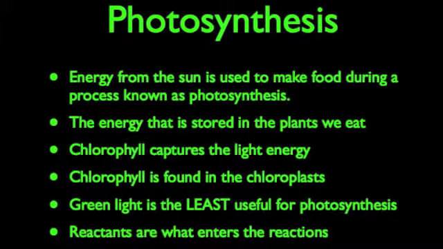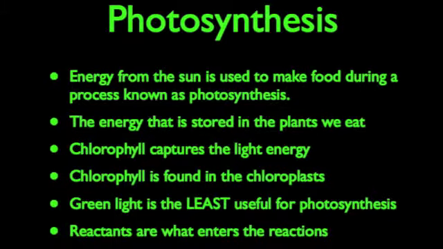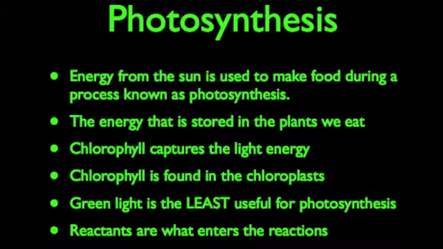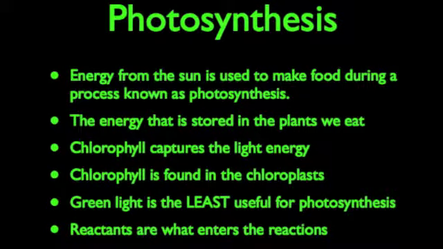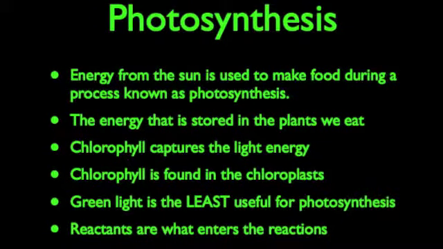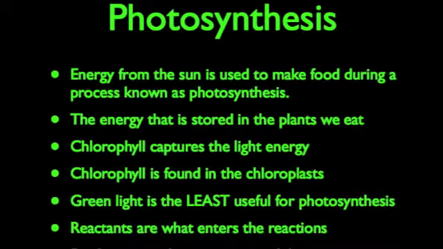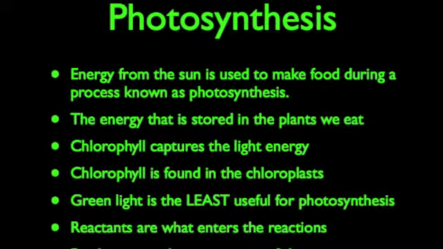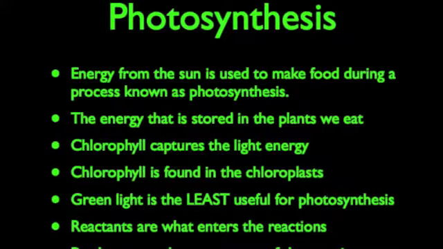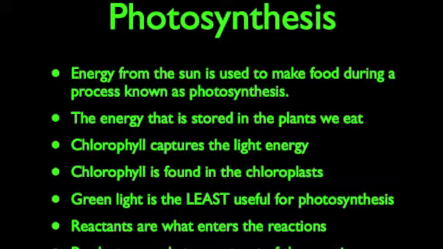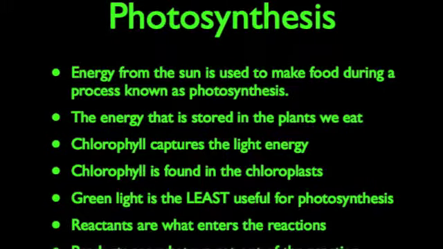Energy from the sun is used to make food during a process known as photosynthesis. Photosynthesis is important because it is the energy that is stored in the molecules that make up the food we eat, which are plants. Pigments such as chlorophyll capture the light energy. These pigments are found in the chloroplast of the plant. Chlorophyll is what makes the plant appear green. This is because the wavelengths of green light are reflected back to your eye.